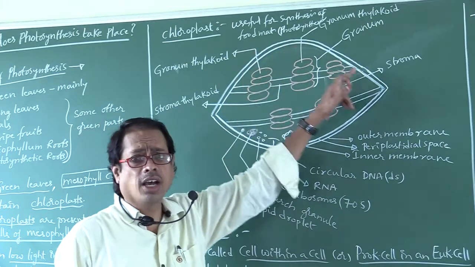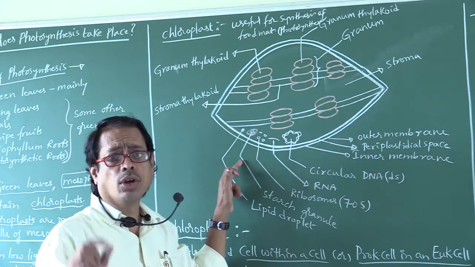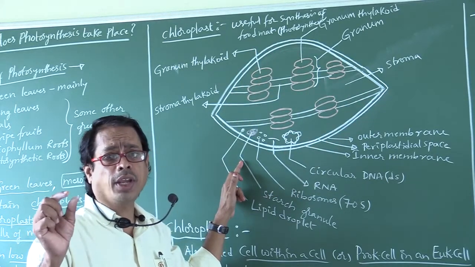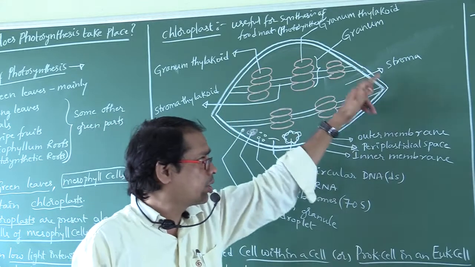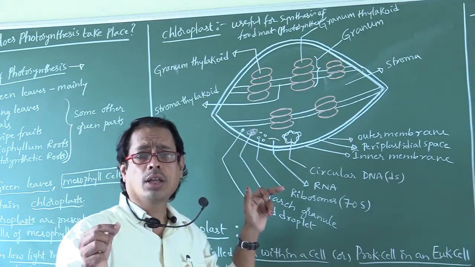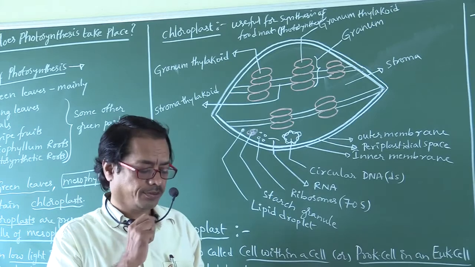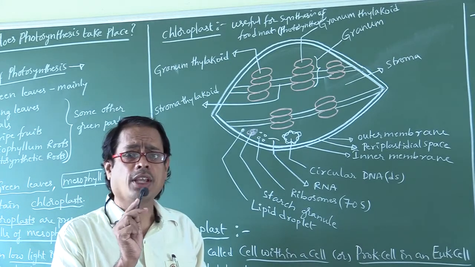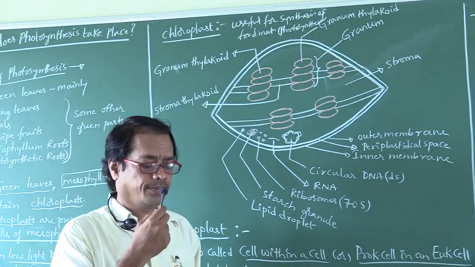Right. This is the structure of chloroplast. Chloroplast is in which shape? Chloroplast is oval shape or spherical shape.